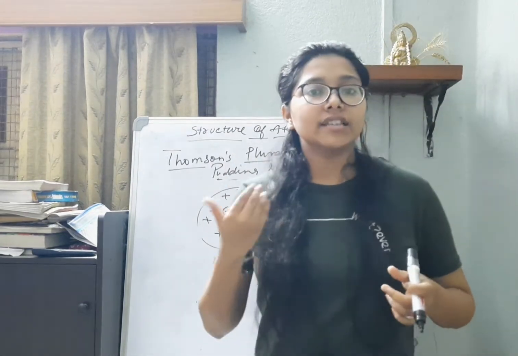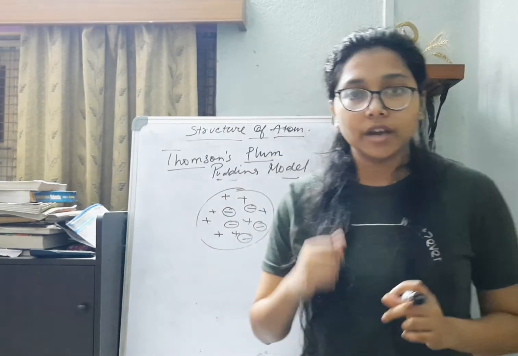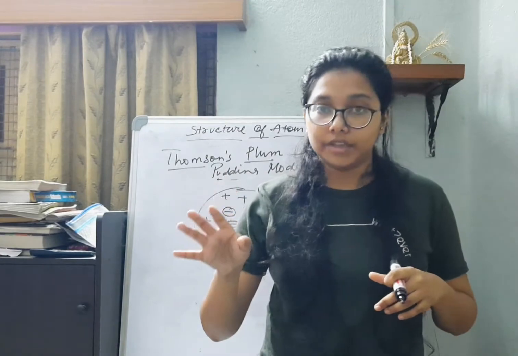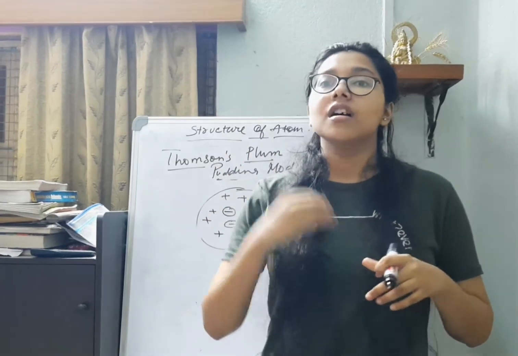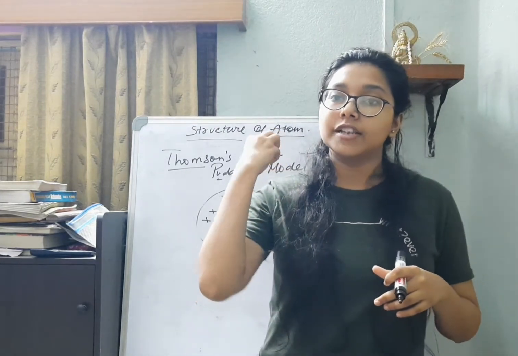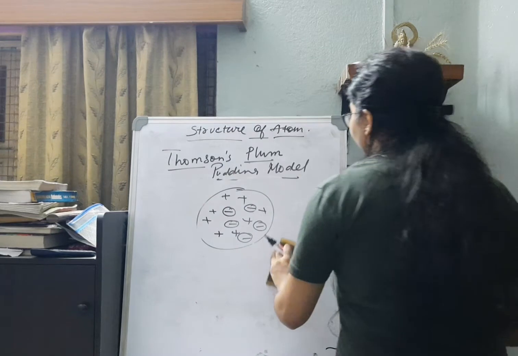Rutherford's alpha scattering experiment happened just after Thomson's plum pudding model. And then Rutherford said that no, this cannot be so, because Rutherford's alpha scattering experiment has actually changed the course of things. What happened in the experiment was very simple.